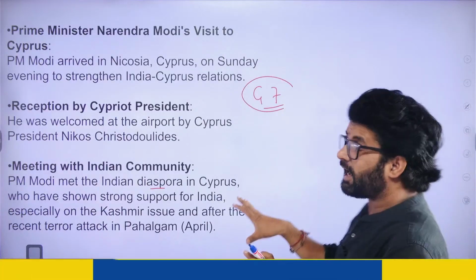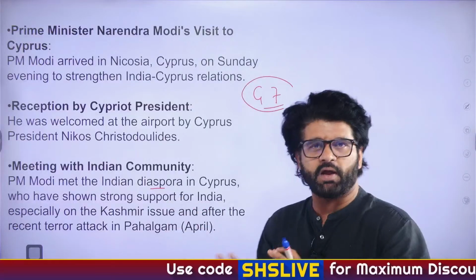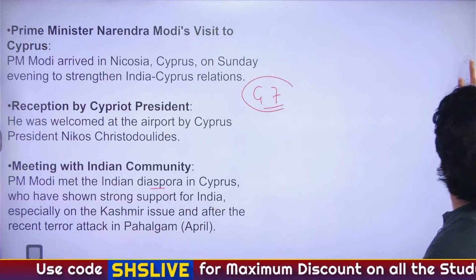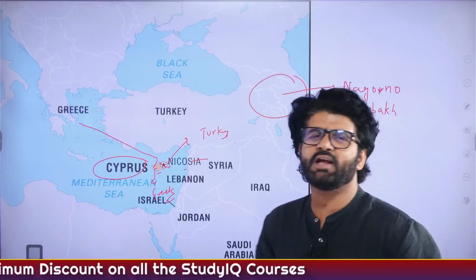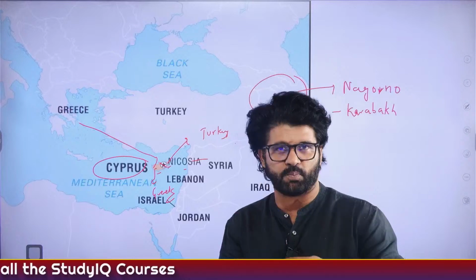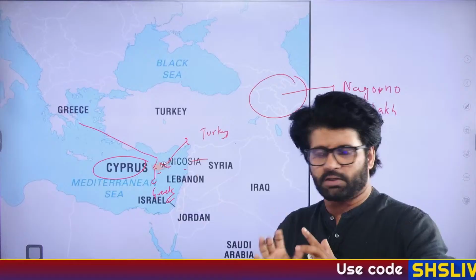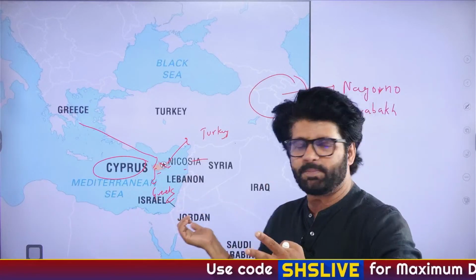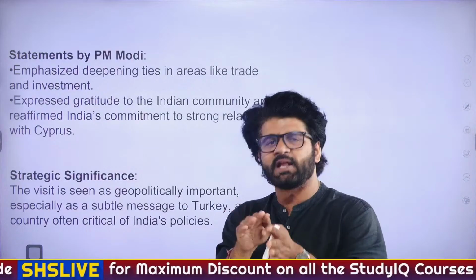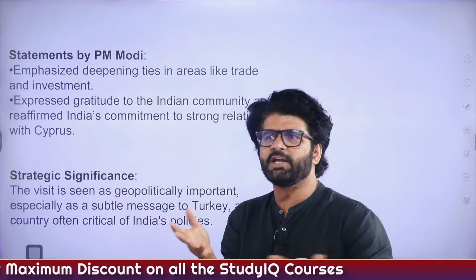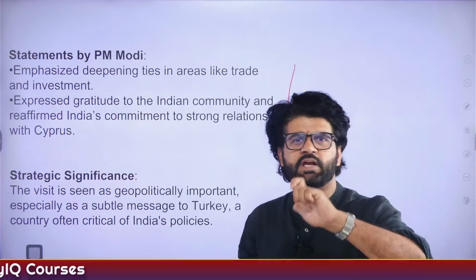And this Indian diaspora, they supported us a lot when the things were going on in Kashmir. So Indian diaspora in Greece, like Cyprus, is very, very favorable of India. And that is but obvious, but it's not that but obvious. You will understand when you read geopolitics. So what I'm trying to say here is, since we support the Greek origin people, Cyprus wholeheartedly supports India. Turkey does not like it that much, and that's why many people believe Turkey sides with Pakistan along with other issues. Statements by PM Modi, sir. You can never say for sure all these things.